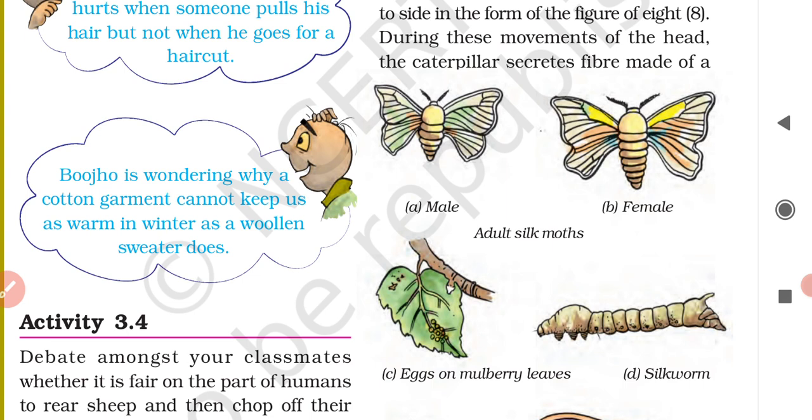So silk moth is a kind of insect which resembles a butterfly. And this life history is very interesting because the silk moth is not formed directly from the eggs.